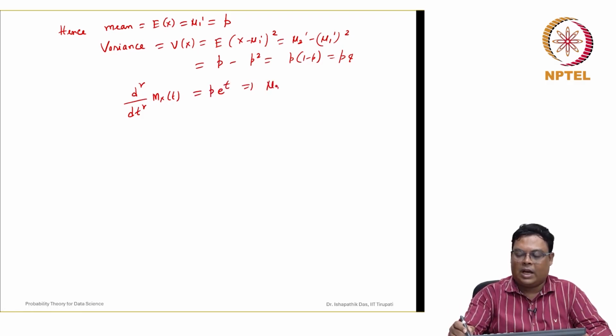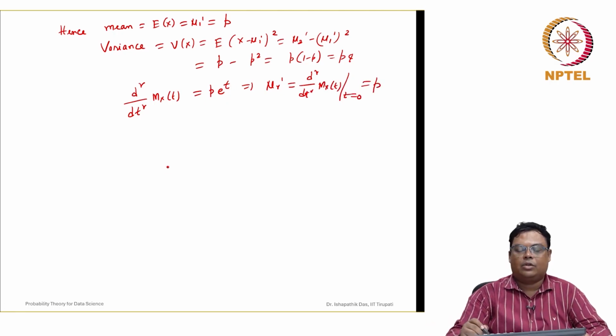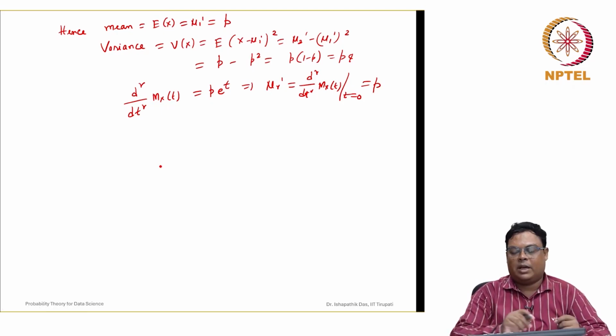Which implies that for any rth order moment, evaluating at t equal to 0 gives p again. So this is one example, a Bernoulli random variable, for which we can find this easily.